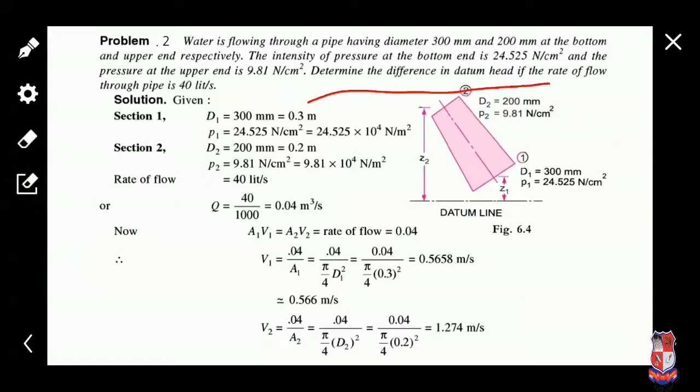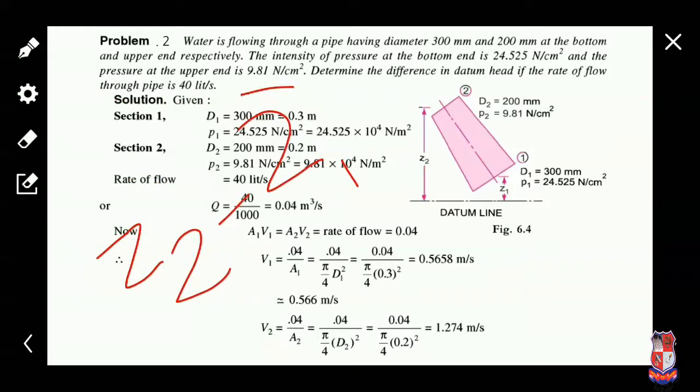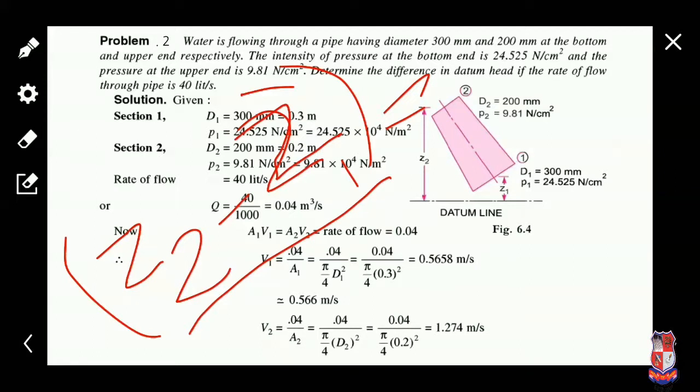Determine the difference in datum head if the rate of flow through the pipe is 40 liter per second. The rate of flow Q is given as 40 liter per second, and we have to find the difference in datum head, that is, Z2 minus Z1.